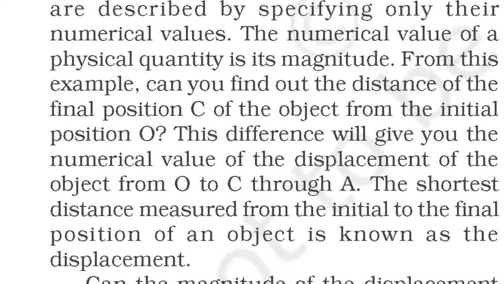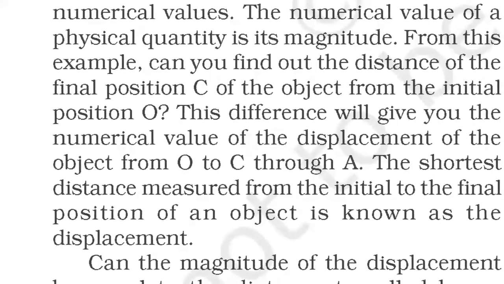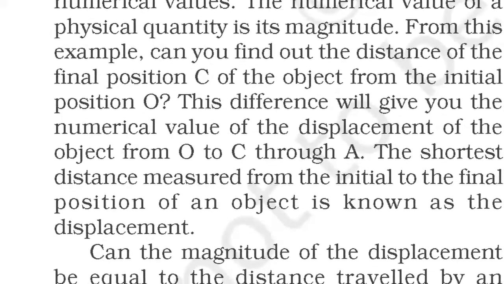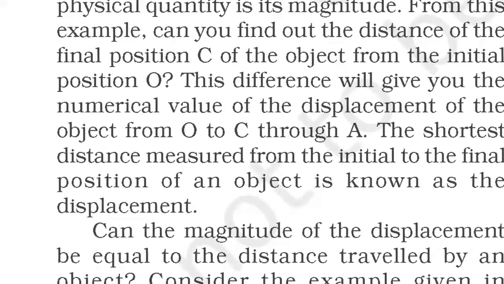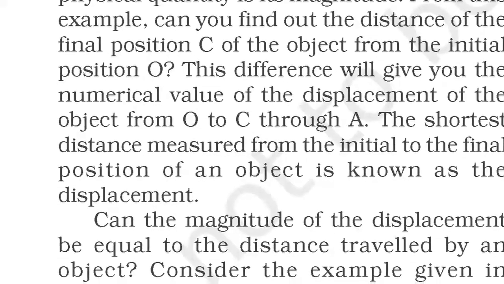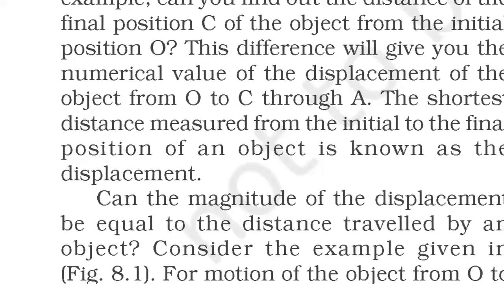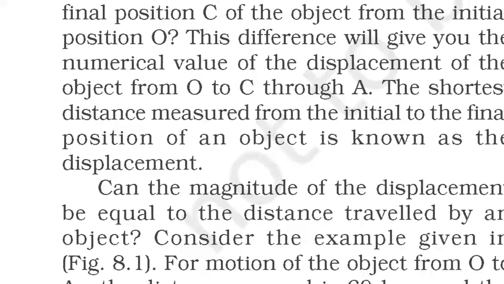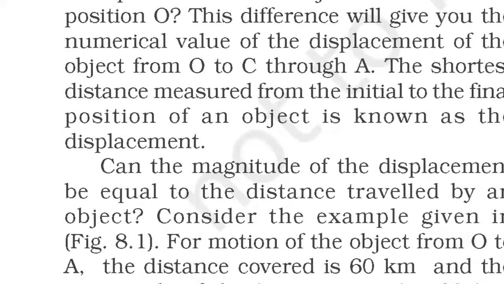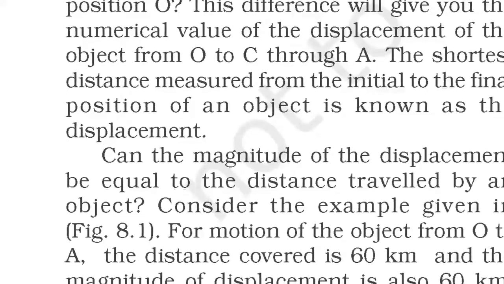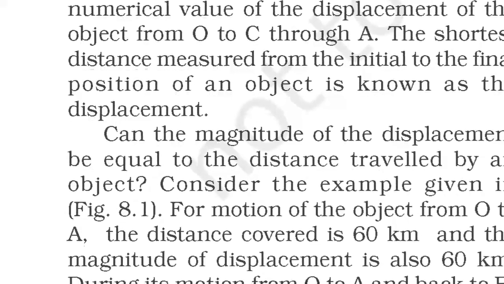From this example, can you find out the distance of the final position C of the object from the initial position O? This difference will give you the numerical value of the displacement of the object from O to C through A. The shortest distance measured from the initial to the final position of an object is known as the displacement. Can the magnitude of the displacement be equal to the distance traveled by an object?